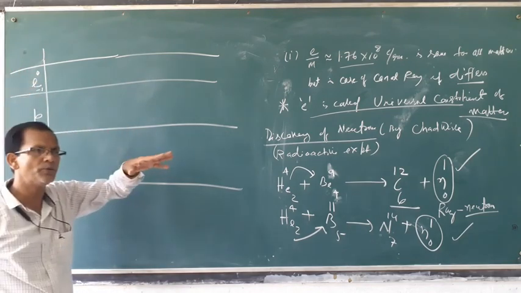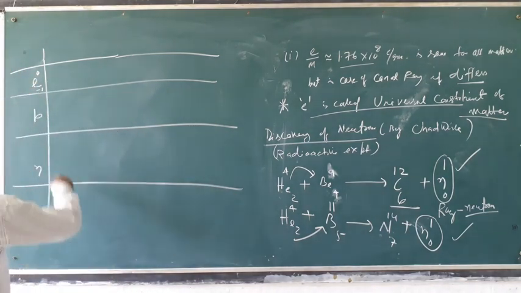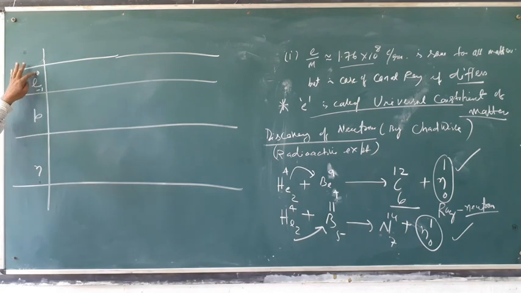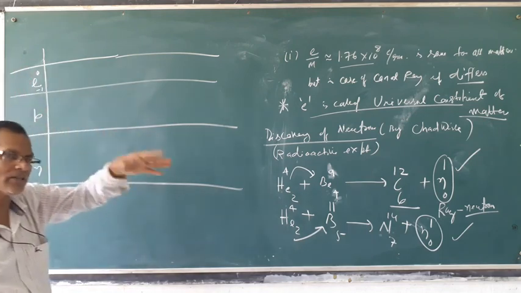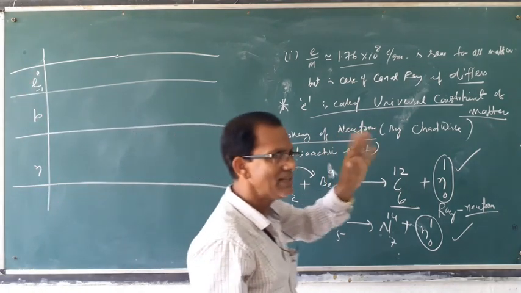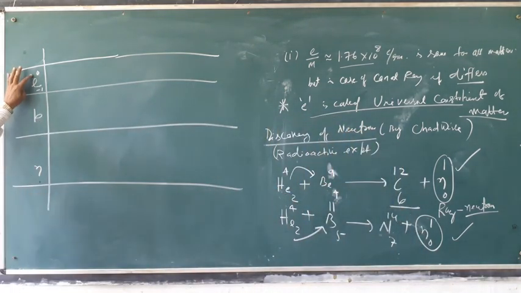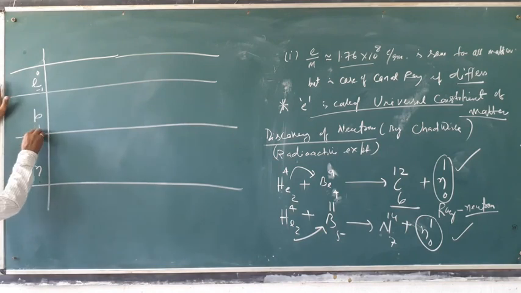Electron has no contribution toward the mass of the atom. That means the mass is taken as 0. It means no contribution toward the mass of the nucleus, you can say. That's a 0. And proton is p, 1, 1.